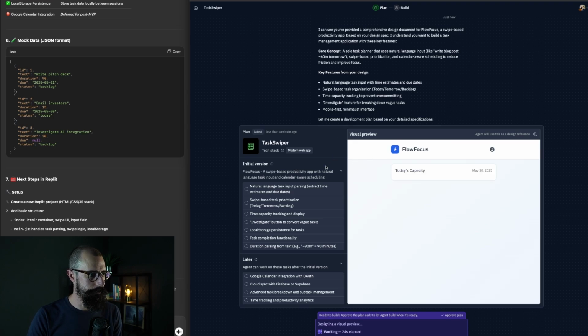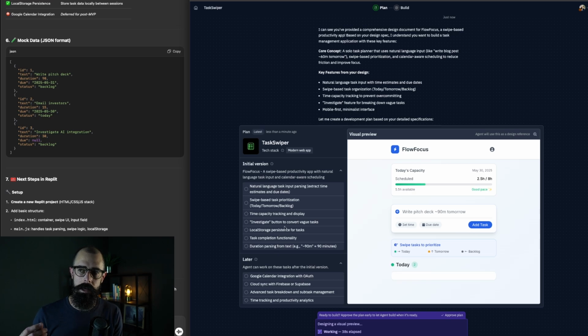And look at this. Before I could even finish talking, it's already got this visual preview for us. Flow, focus, natural language, swipe-based, time capacity tracking, investigate button to cover vague tasks. And what does that mean? That's the idea of like, this task is going to take 4 hours or 3 days. And if it is, you really need to break it down into a smaller daily task.